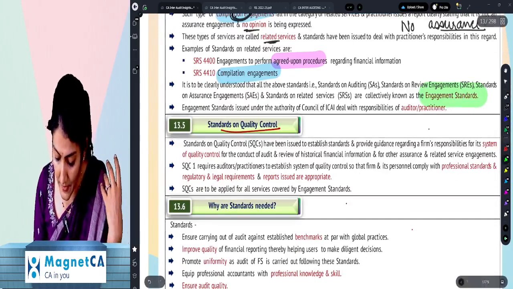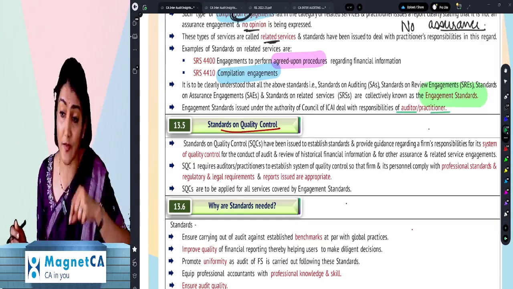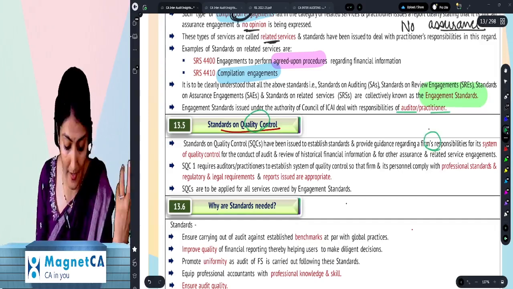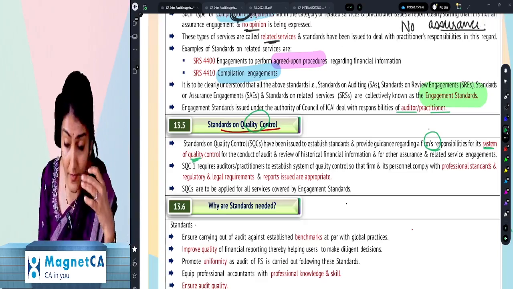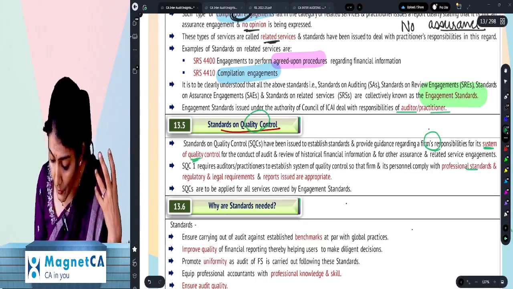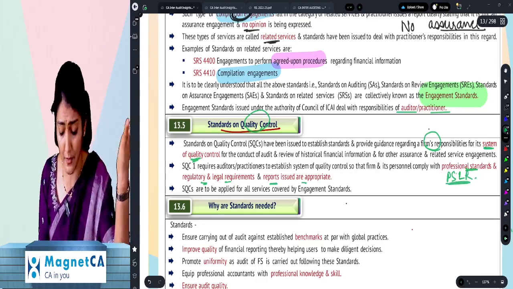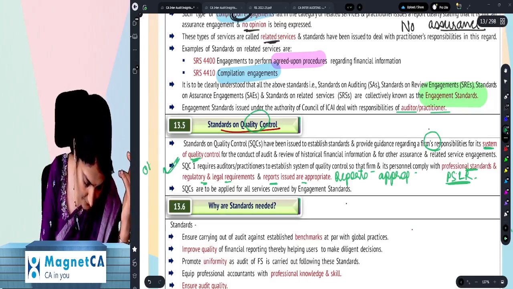And obviously, whose responsibility is it to comply with these standards? Auditor or the practitioner. Okay, right? Then SQC. And SQC is the quality control standard. Right? So the entire firm has the responsibility to maintain the system of quality control. Right? And also to ensure that they don't do the work as they wish, but they do the work as per the PSLR. What is PSLR? Professional standards and the legal regulatory requirement. And they don't issue just any report. Whatever reports are issued, are they appropriate in these circumstances? So these sentences written over here are nothing but the objectives of SQC1.